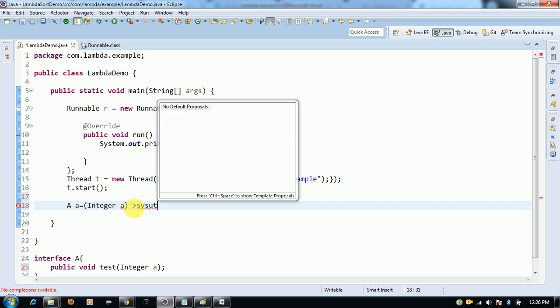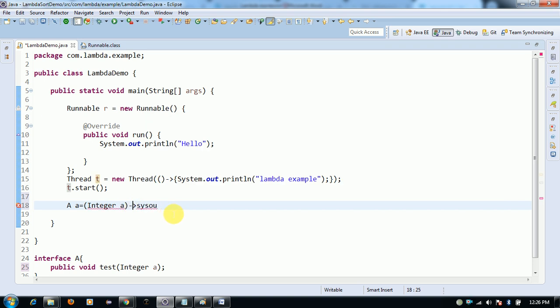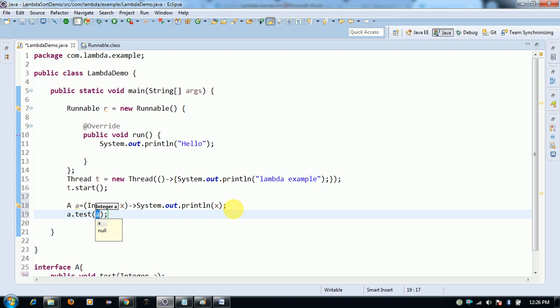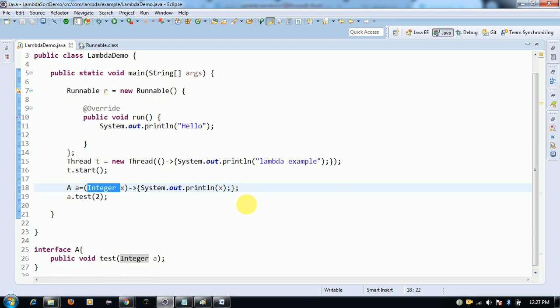I'm taking System.out.println, using some other name x. A.test with 2 here. Inside this parenthesis I have provided the parameter list and the body.